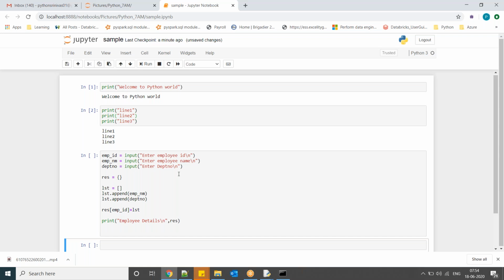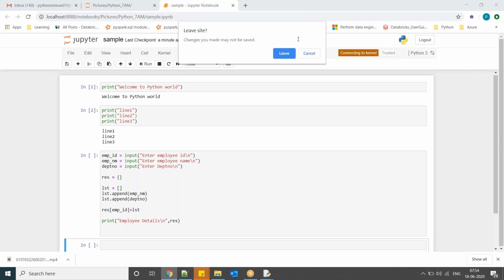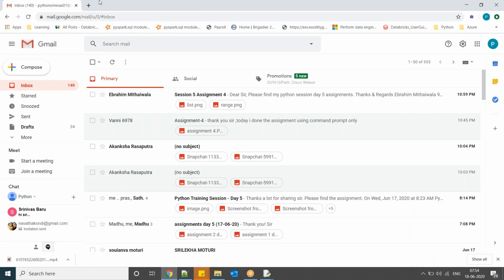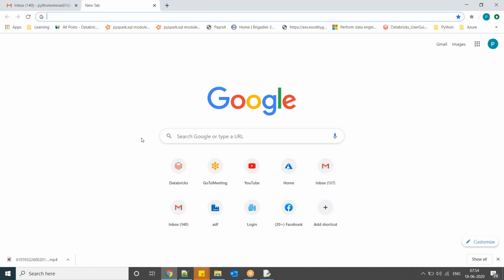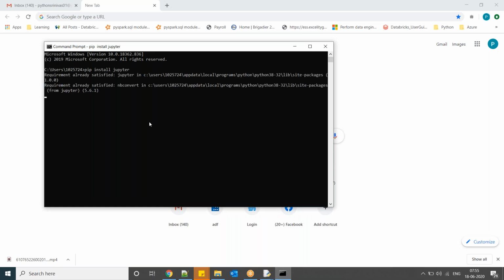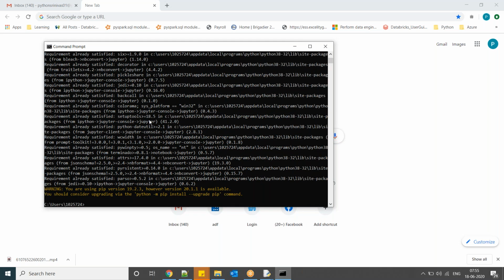I'm going to explain one more time. All of you, please go through once again. That's why I'm repeating, few people can understand first time, few people can understand second time. Going forward I'm using the Jupyter notebook only, so that's why I'm repeating once again. How to go to Jupyter notebook? First go to your command prompt, pip install Jupyter. Press enter. This is a one-time activity. It will be downloaded and installed in your system.